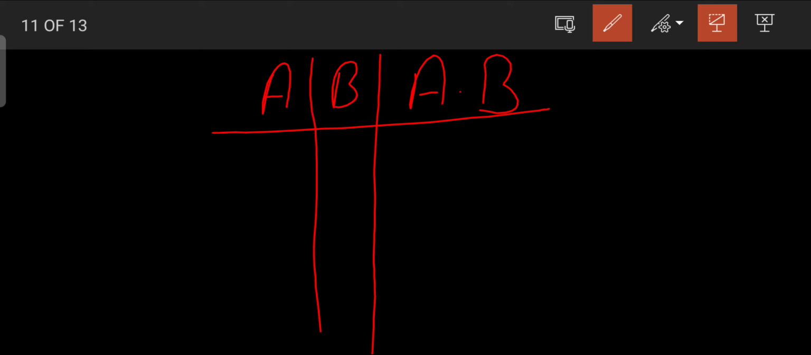For example, if n is the number of variables, then 2 to the power n will be the total number of combinations. If the value of n is 1, we have 2 combinations. If we have 2 variables, we have 4 combinations. If we have 3 variables, we have a total of 8 combinations.